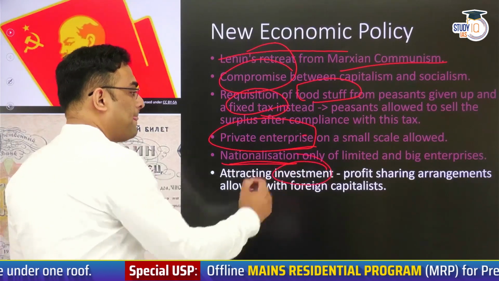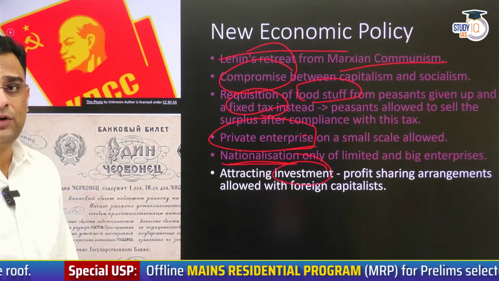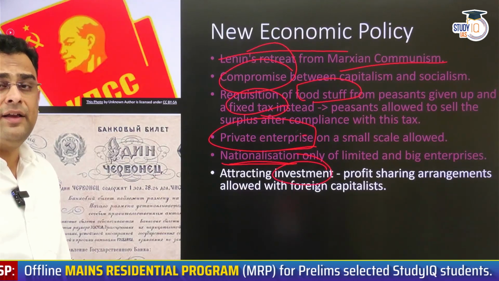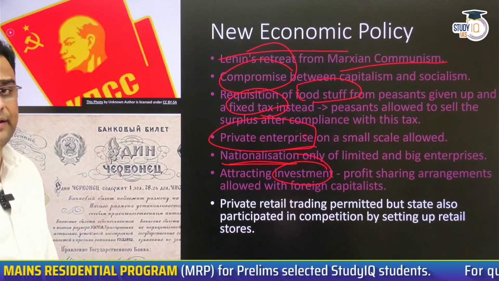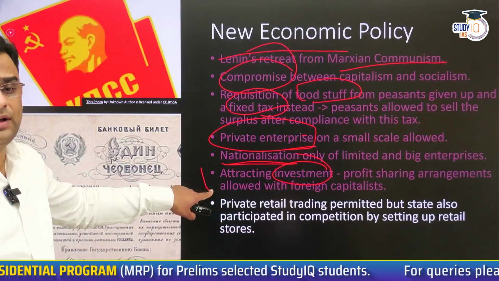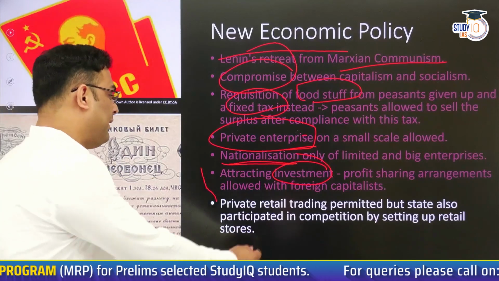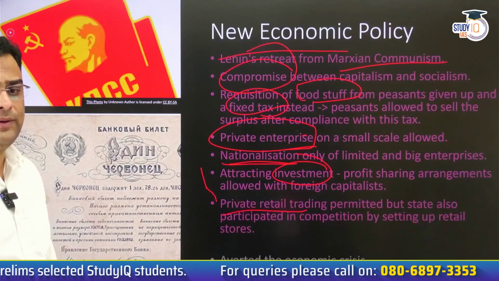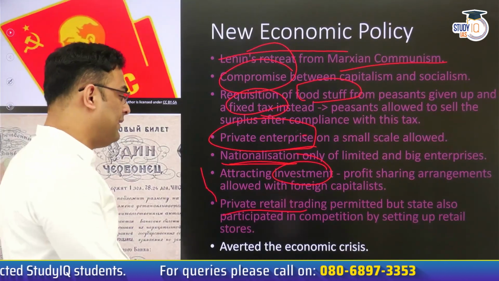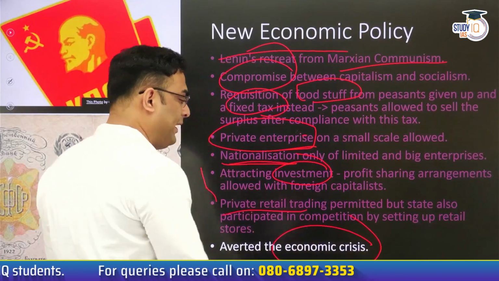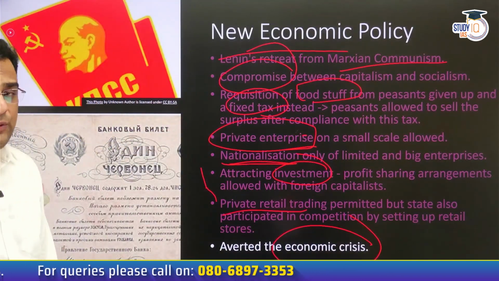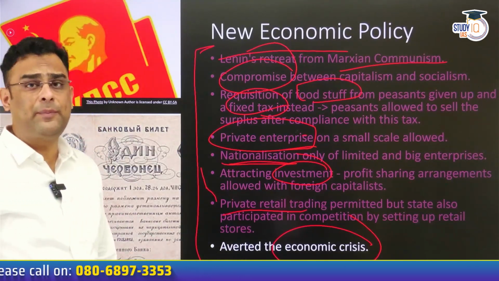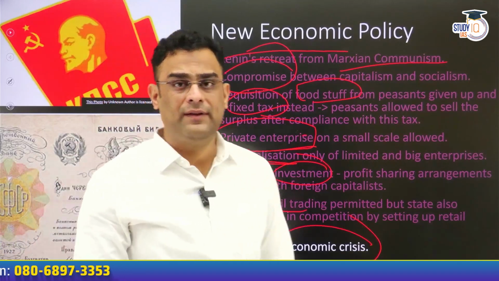Attracting investments. Lenin attracted foreign investment, gave the foreign capitalists profit sharing arrangements, and in this manner was able to take Russia industrially ahead, completely in contrast to what Karl Marx had said. Private retail trading was also promoted, and the state also set up retail stores. He averted thus the economic crisis that Russia was going through and which would have imminently worsened. This set of measures is called the New Economic Policy, NEP of Lenin.